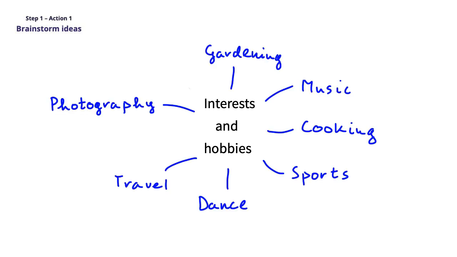Here, I will use a mind map and add the following initial branches. At this point in your work, just put down as many interests and hobbies as you can think of. You'll have plenty of time to narrow your focus later on.